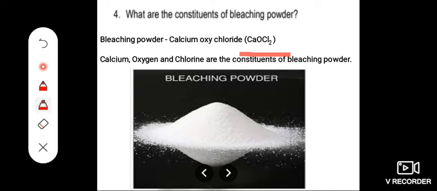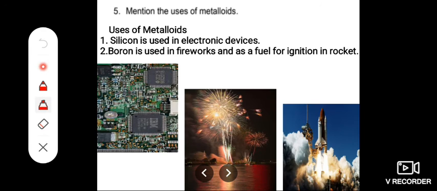CaOCl2. Okay, so Ca is calcium, O is oxygen, and Cl is chlorine. Calcium, oxygen, and chlorine are the constituents of bleaching powder. Clear? The next one, mention the uses of metalloids. What are the uses of metalloids?